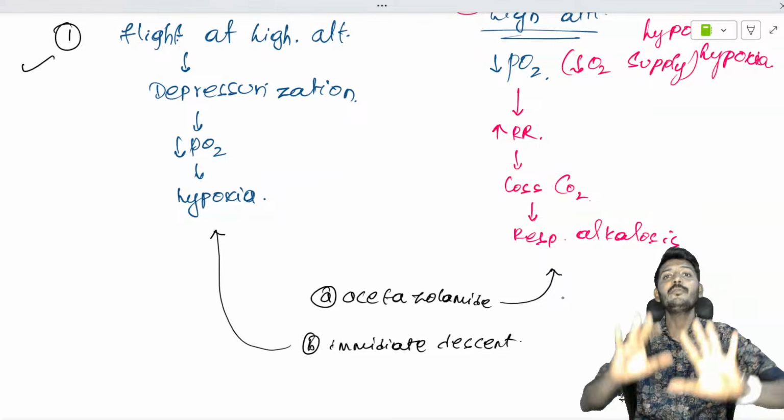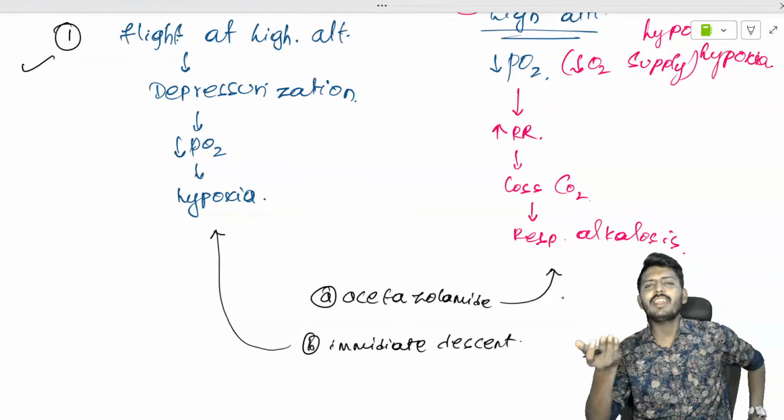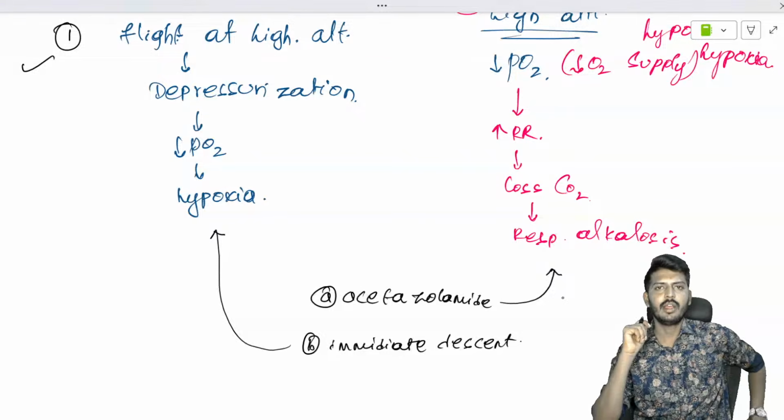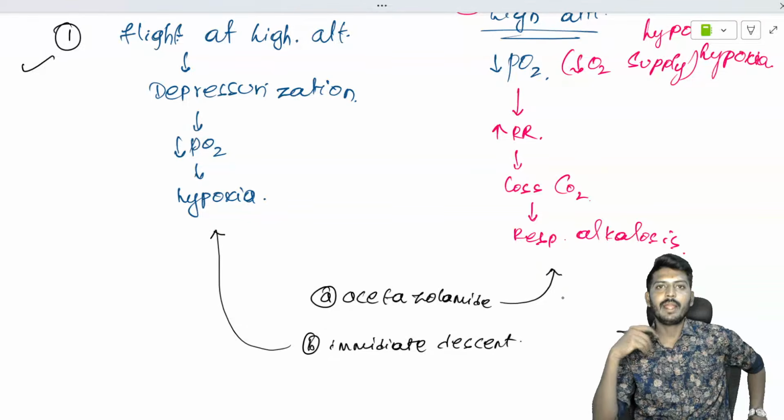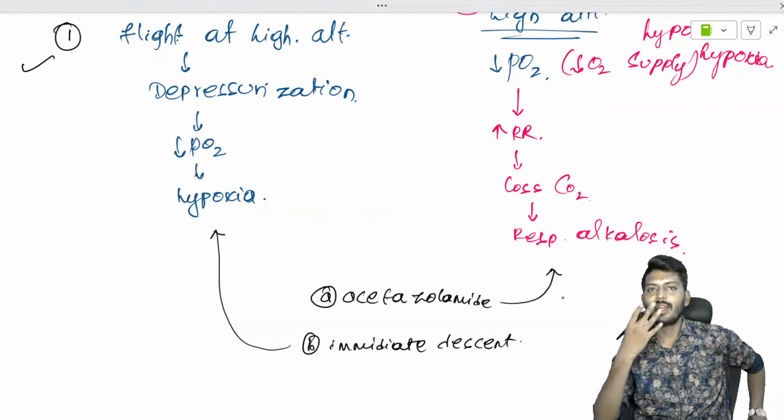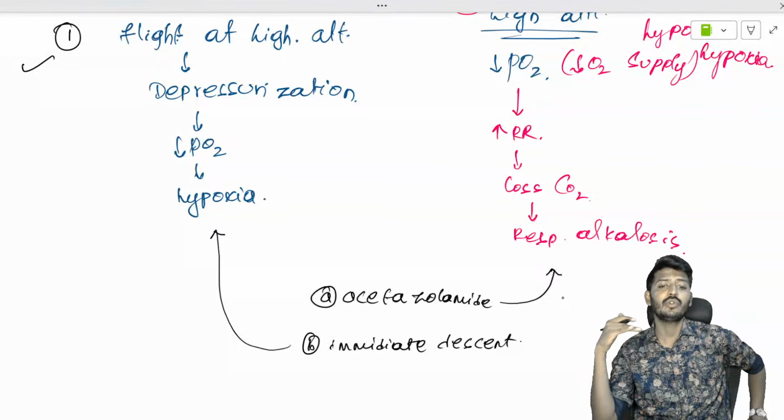Sir, for both the scenarios, give acetazolamide? If you can give the acetazolamide for both the scenarios, then why do flights have an oxygen mask? They announce, right? In the event of cabin depressurization, the mask will fall from the panel above your head. Apply your own mask before helping others, covering the nose and the mouth. Why? Because with sudden depressurization, there is a sudden lack of oxygen in the atmosphere.